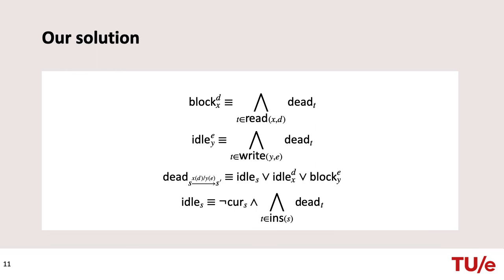Idle S encodes that S eventually becomes unreachable. This is the case if it is not the current state and eventually none of its incoming transitions can be taken. Let me use the counterexample from the previous slide to show that our encoding correctly detects that channel Y is dead.